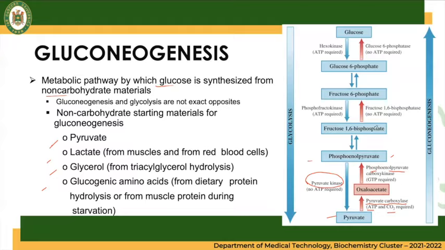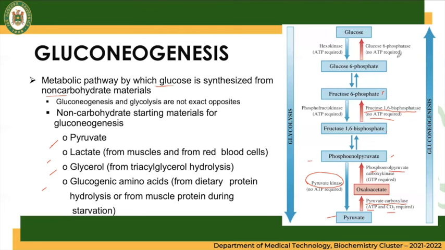And another one that is different in gluconeogenesis is the conversion of fructose 1,6-bisphosphate to form fructose 6-phosphate. It is catalyzed by the enzyme fructose 1,6-bisphosphatase, and no ATP is required.